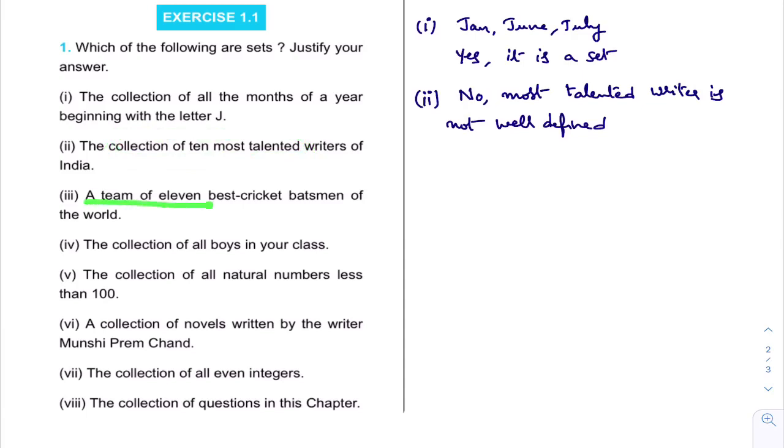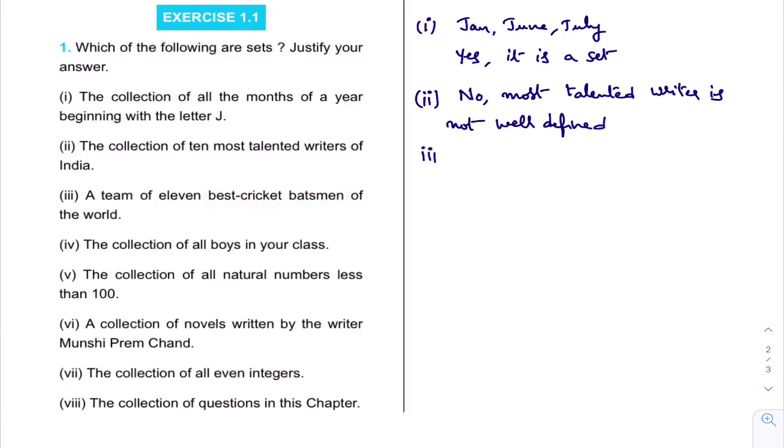You see, a team of 11 best cricket batsmen in the world. Best cricket batsmen. You may feel that Sachin Tendulkar is the best cricket batsman, but some other person may not feel he is the best. He may find some other person is the best. Is best cricket batsman well defined or not? No, it is not well defined.